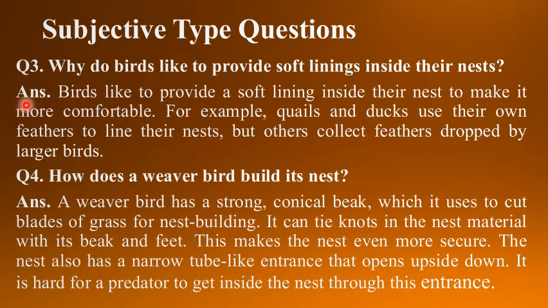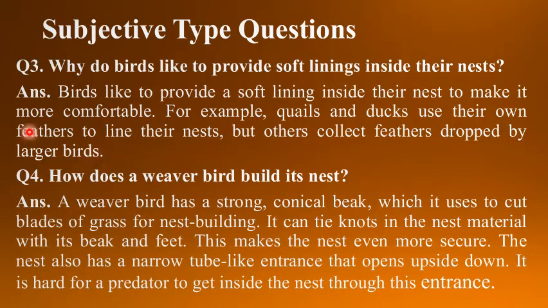See the answer now. Birds like to provide a soft lining inside their nest to make it more comfortable. For example, quails and ducks use their own feathers to line their nests, but others collect feathers dropped by larger birds.